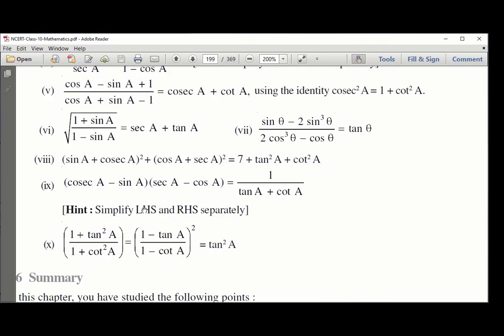Tan A is sine by cos, cot A is cos by sine. Take LCM and multiply. So it becomes sine square A plus cos square A by sine A cos A. Sine square plus cos square becomes 1. Finally it becomes only cosec A sec A on the right side.